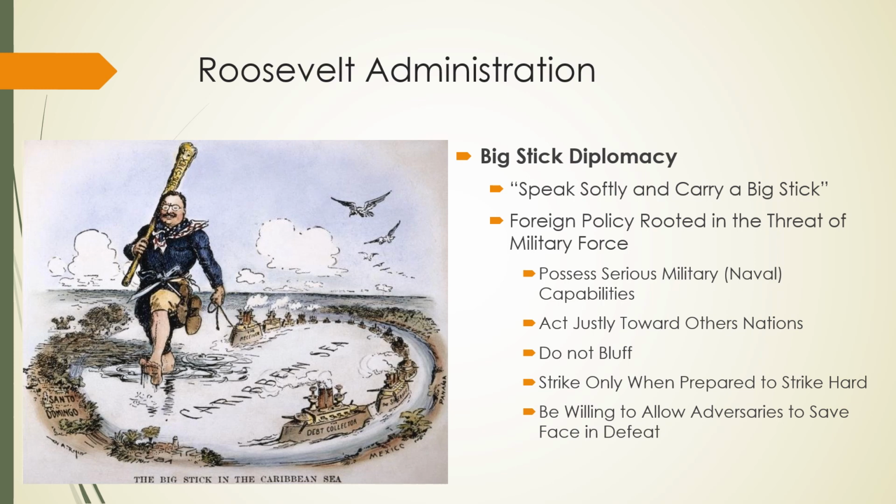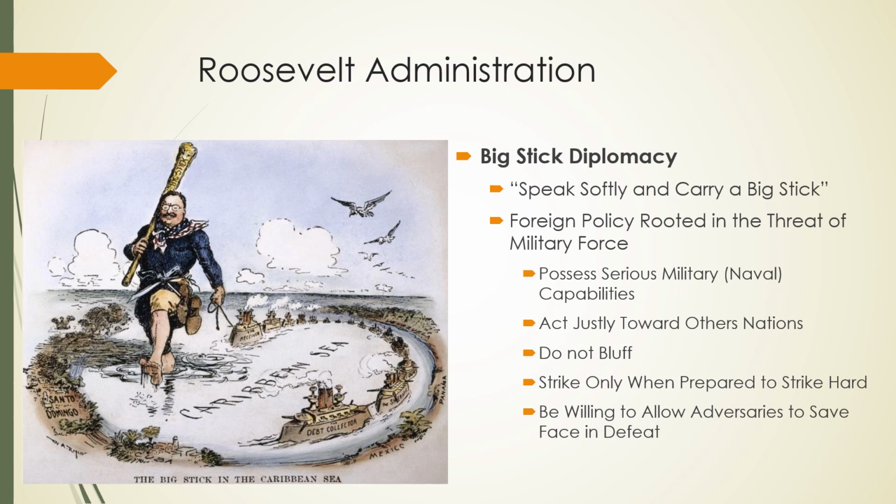All right, now his foreign policy has been described as big stick diplomacy. That comes from the proverb, speak softly and carry a big stick. Basically, this was foreign policy rooted in the threat of military force. So you can imagine a guy walking down the road with a really big stick. You're not going to mess with that guy because he'll hit you with the stick. That's sort of the idea there. The big stick is U.S. military power. And so what big stick diplomacy really depends on is 5 key points.